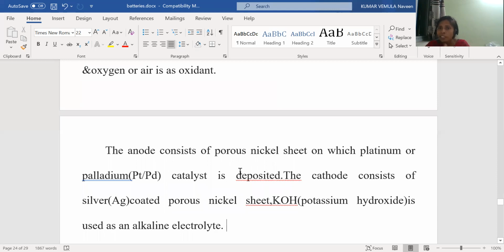So how is the anode made? Initially the anode is a porous nickel sheet. This nickel sheet is coated with platinum or palladium. And the cathode consists of a silver coated porous nickel sheet. This is also a porous nickel sheet, but it is coated with silver. The first nickel sheet is coated with platinum or palladium. The second nickel sheet is coated with silver. And these are dipped in the potassium hydroxide electrolyte.